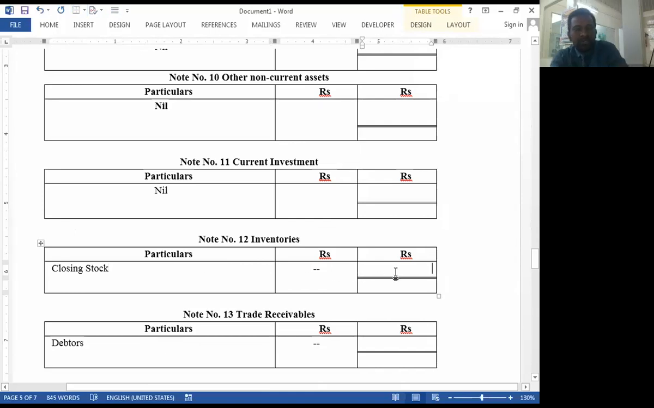Closing stock. How many closing stock are there? 91,500. So this is the effect of closing stock. First, it is deducted from opening stock in change in inventories, and second, the effect is recorded in notes number 12, that is inventories, as a closing stock. Okay. Now next,